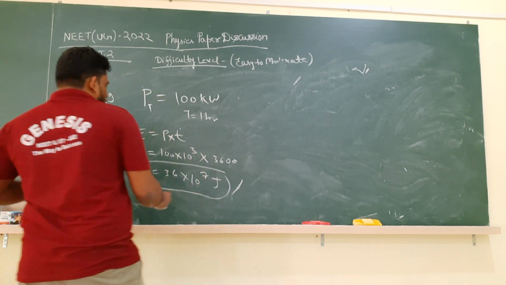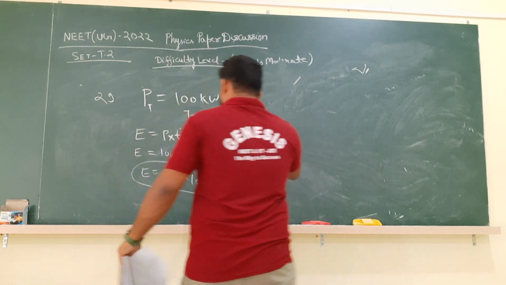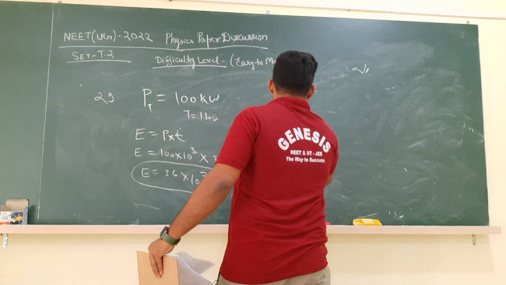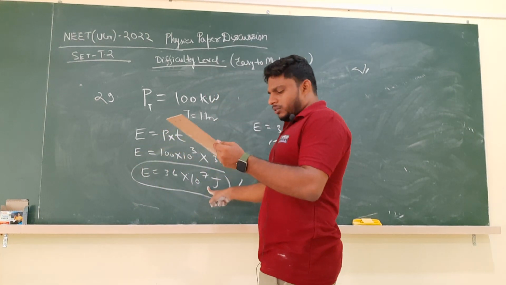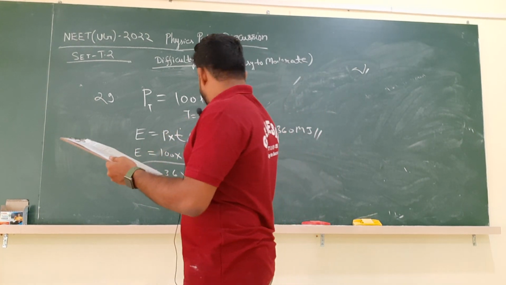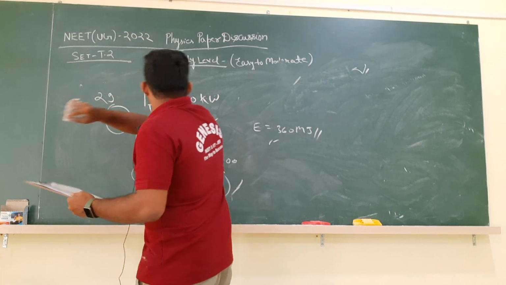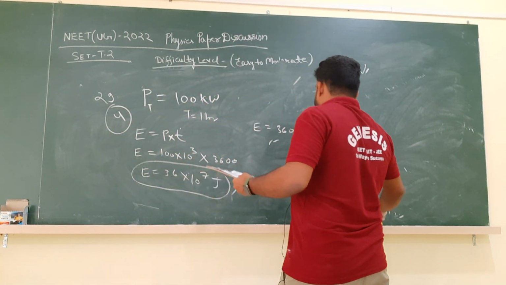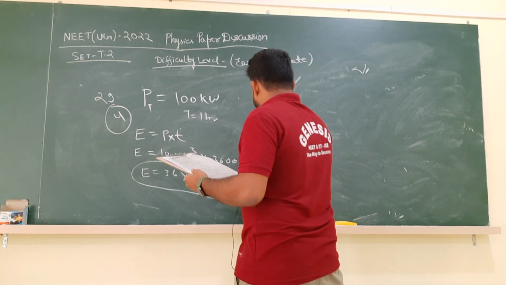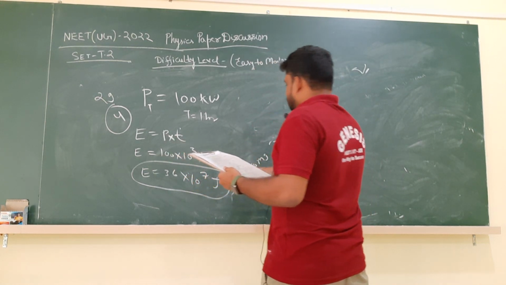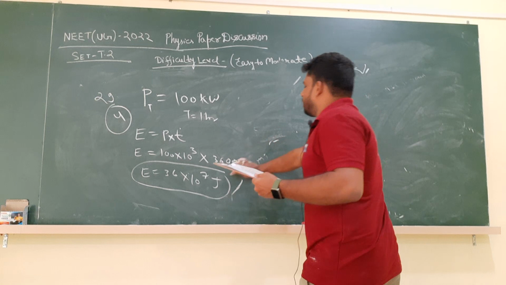Again, if you want to convert it into kilojoule or megajoule, you can write 360 megajoule, but the examination is directly given in joules. So what is the correct answer? 36 into 10 power 7 joules. Option 4 is correct for question number 29. This we can also write as 360 megajoule, but that is not required here.